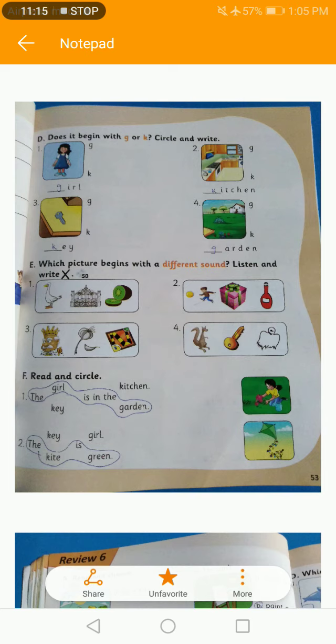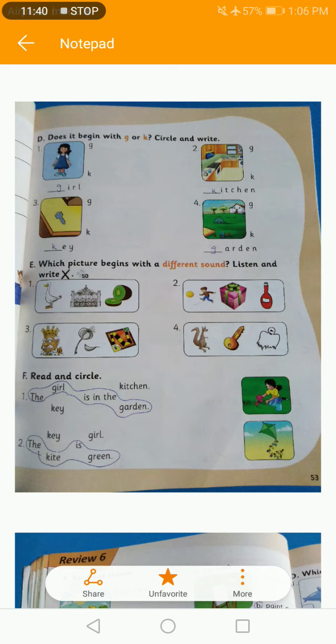Read and circle. The girl is in the garden. We have the options: the girl or key is in the kitchen or garden. So look at the picture. In the picture, the girl is in the garden. So you have to circle the whole sentence, the girl is in the garden.